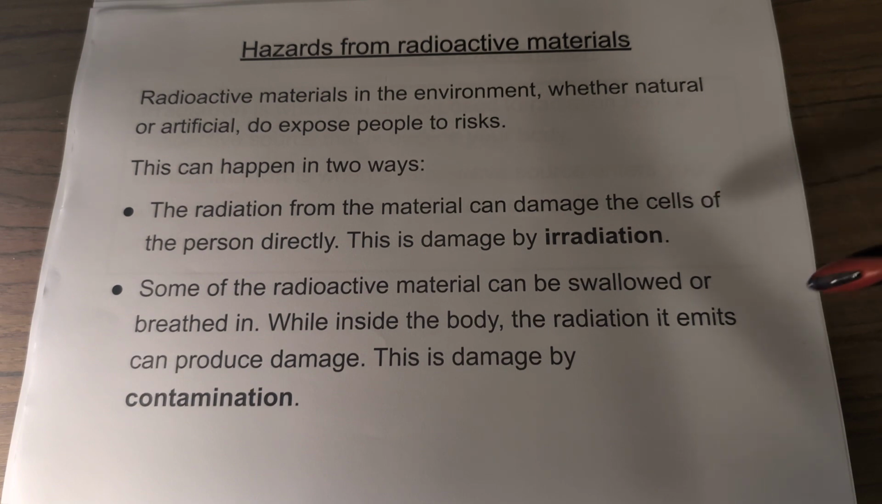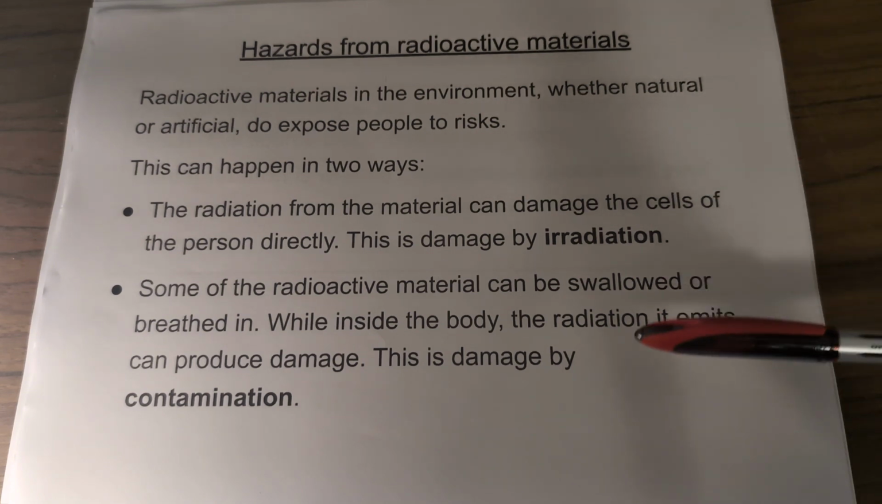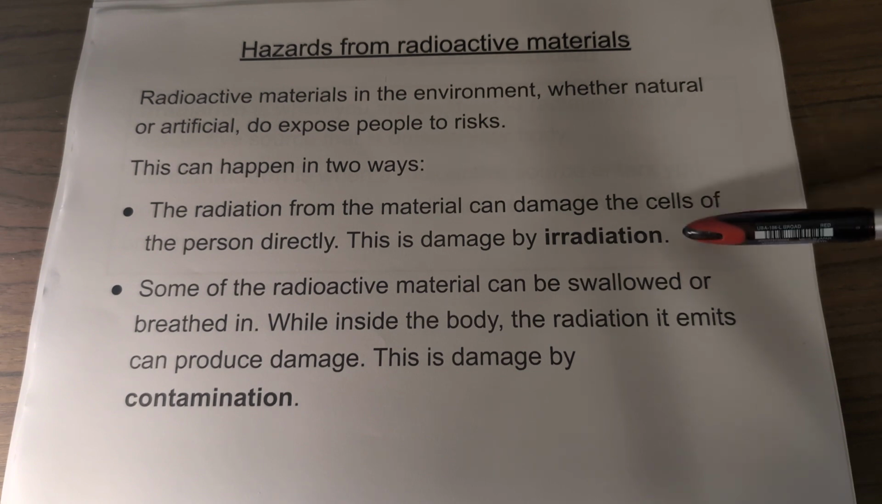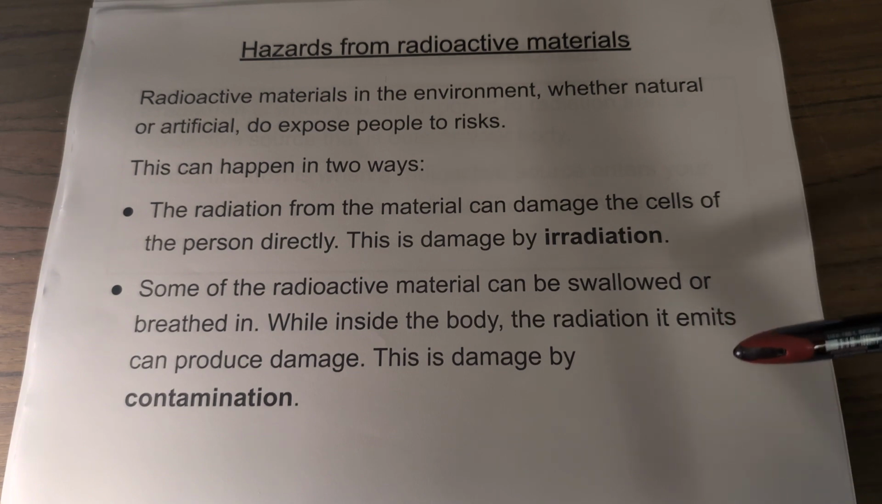However, we've got this other term, contamination. And this is when some of the radioactive materials can be swallowed or breathed in. And then whilst inside of a body, the radiation it emits can produce damage. And this is damage by contamination. So notice the difference between irradiation and contamination. Irradiation is radiation from material that damages the cells of the person directly. However, contamination is when you swallow or breathe in the radioactive material, which then damages the body.